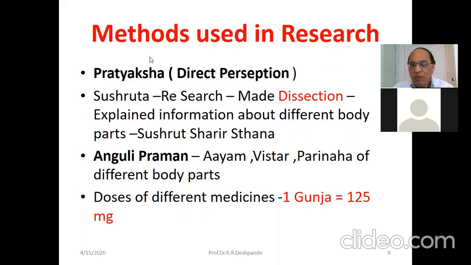Similarly, we are talking about Praman. Praman is proof. Doses of the different medicines. For example, whenever we talk about medicines, there is definitely some measurement given. At that time, the measurement was mentioned as a gunja. So a tablet is of 1 gunja or 2 gunja. 1 gunja is equal to 125 milligrams. So naturally, our scientists, the Ayurvedic people, would ask us to give 2 tablets, 3 times a day, something like that. So all these measurements were there in Ayurveda.